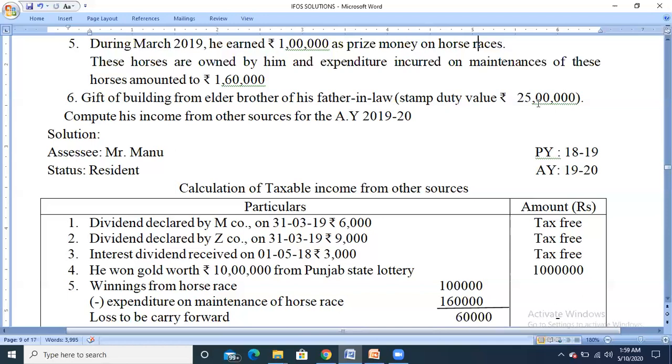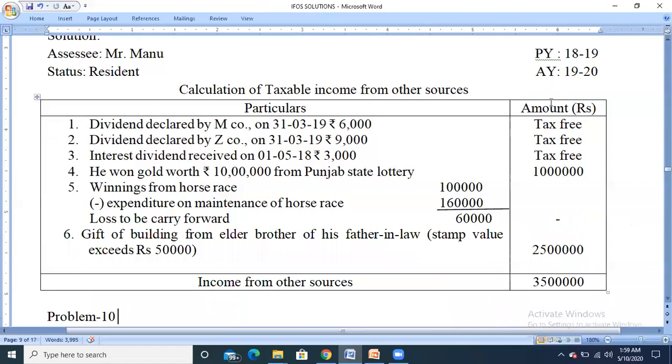So here, the stamp duty value of the building is rupees 25 lakh, which is more than 50,000. So the entire 25 lakh will be taxable under the head income from other sources. So the gift of building from the elder brother of his father-in-law is taxable because he is a non-relative.